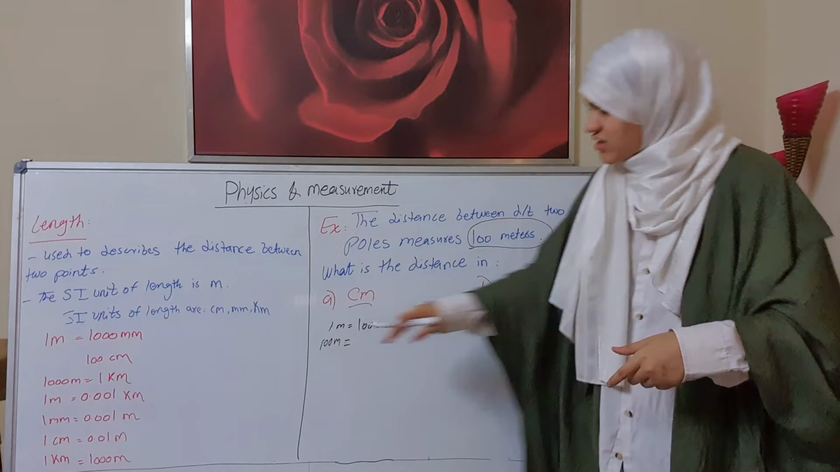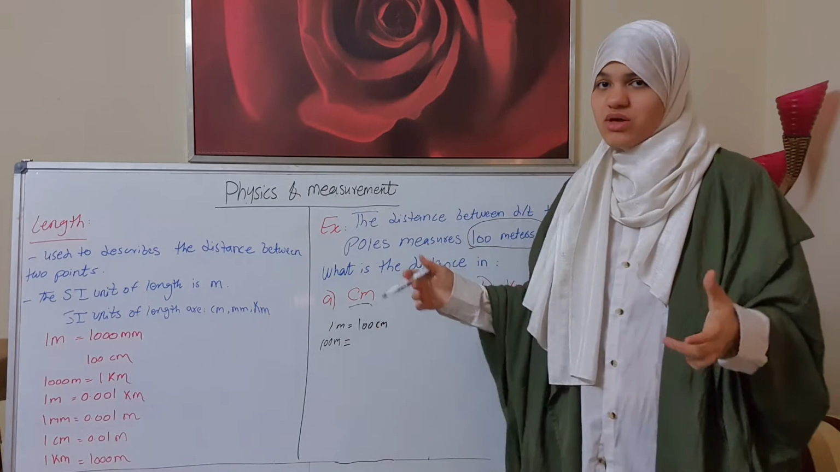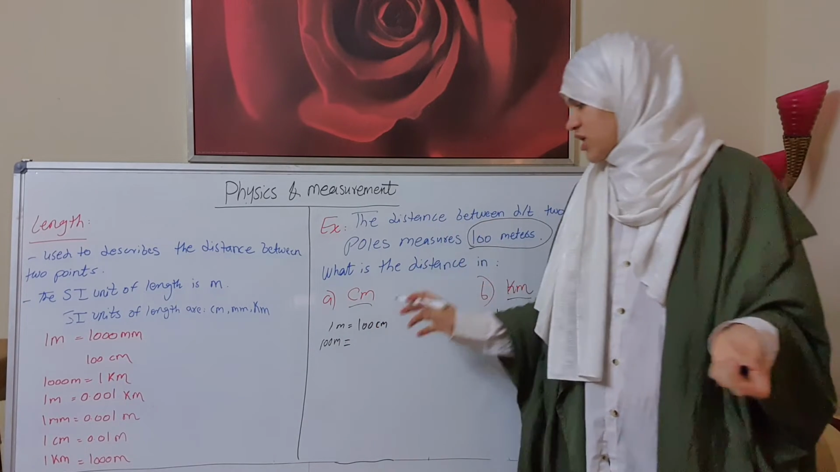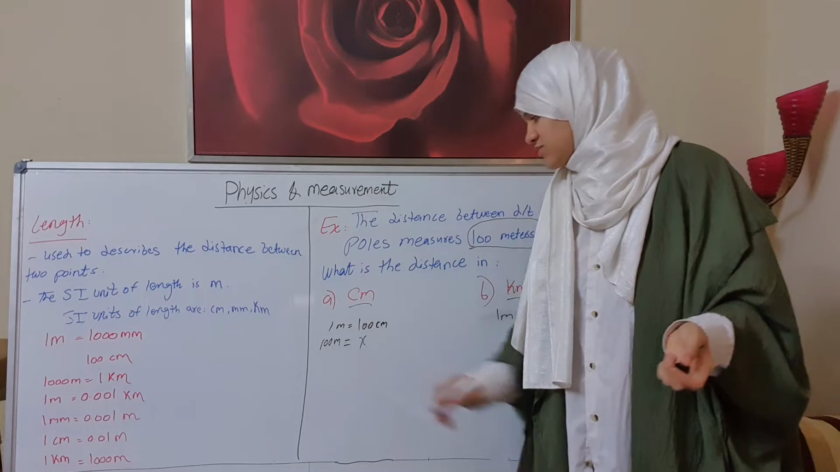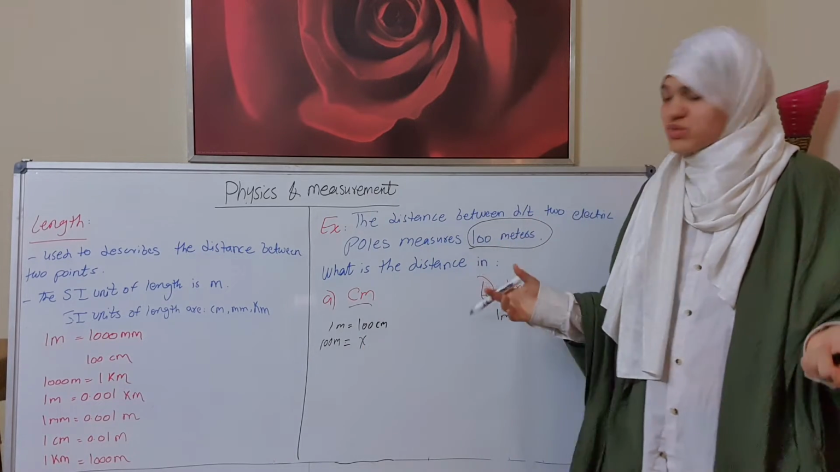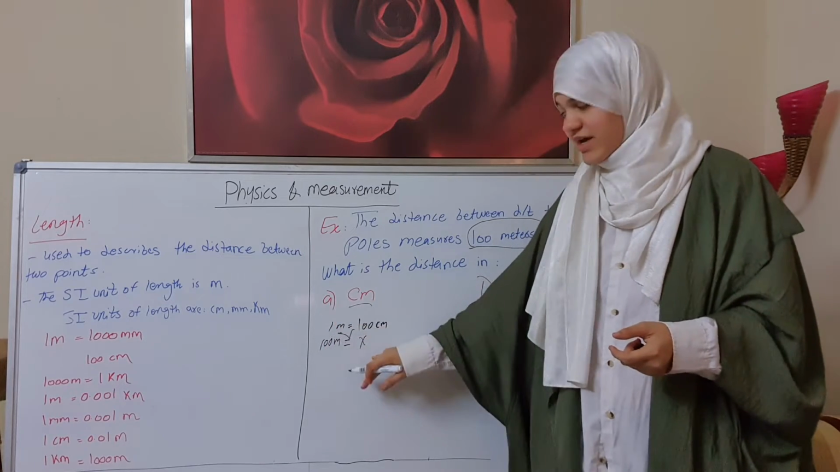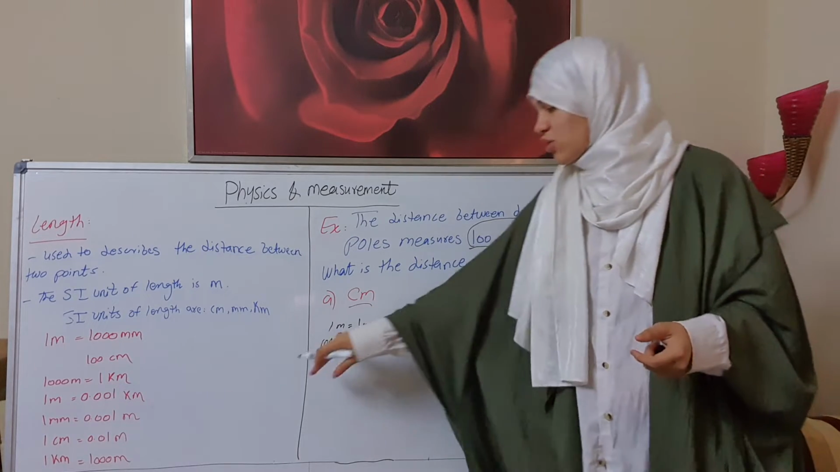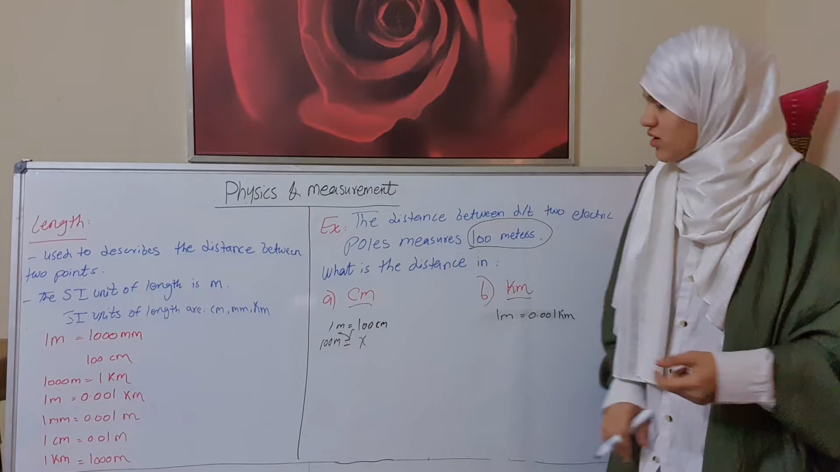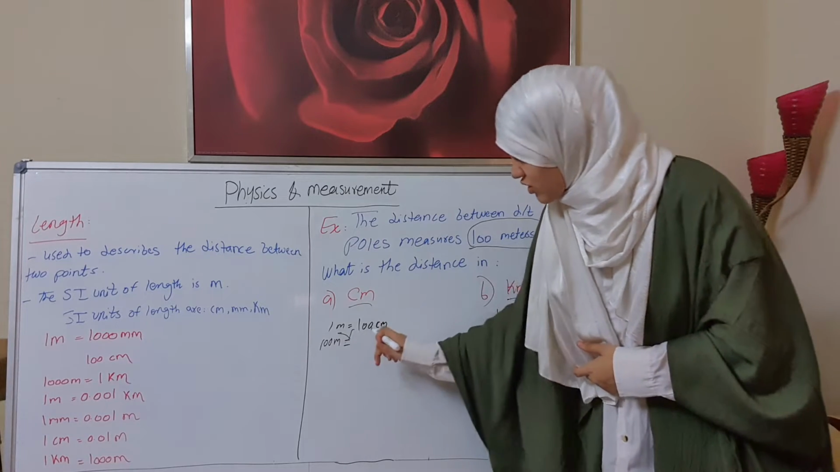We want to convert 100 meters into centimeters. What we don't know is how much it is in centimeters, so we'll put x in place of the number that we don't know. Now we will make the crisscross. That means 1 meter times x and 100 centimeters times 100 meters. Or in place of x, you can use just a question mark.